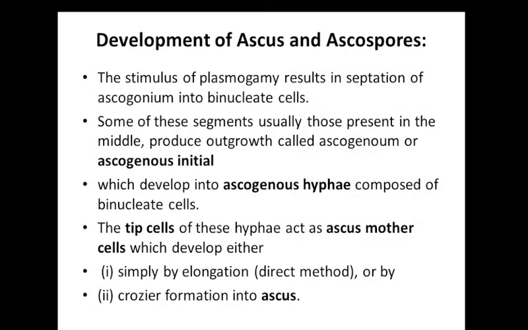So, development of ascus and ascospore. When plasmogamy takes place, it stimulates the ascogonium, and some of the segments, usually those present in the middle, produce outgrowths called ascogenous initials. Finally, from this ascogenous initial, the ascogenous hyphae develop, which are composed of binucleate cells. Generally, the tip cells of ascogenous hyphae act as the ascus mother cell, but sometimes other cells also act as the ascus mother cell. It varies from species to species.